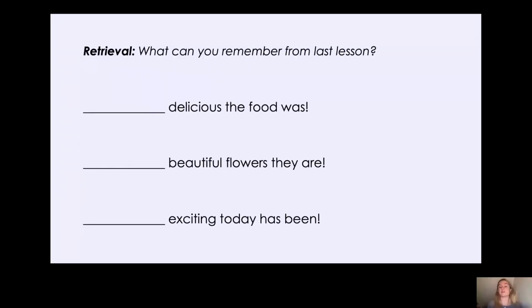So last lesson we looked at exclamation sentences, didn't we? Now an exclamation sentence can start with one of two words. Can you remember what those words are? Well, here you have got a missing word at the start of each of these exclamation sentences. So you need to decide what this word is and then fill it in. Okay, so pause the video now and have a think. Okay, Year 2, let's go through them together.